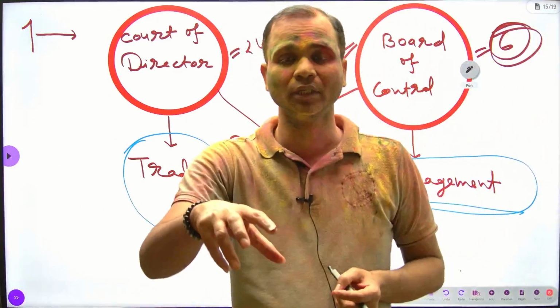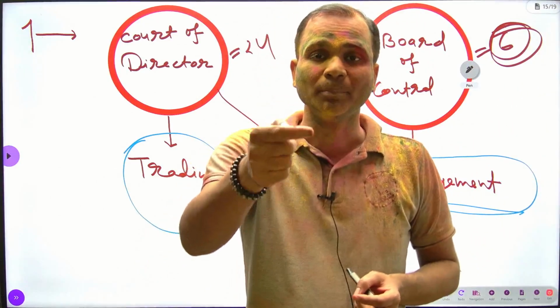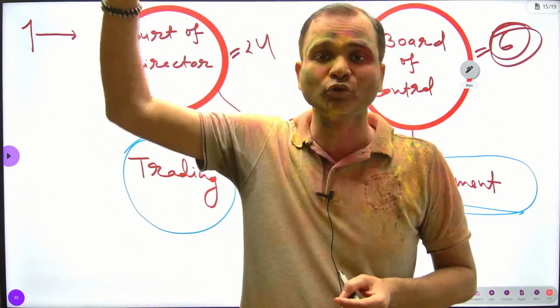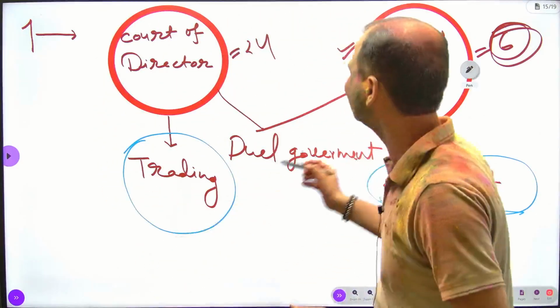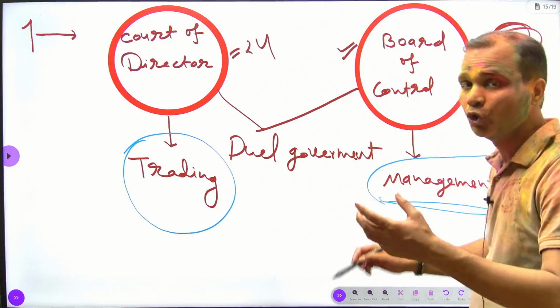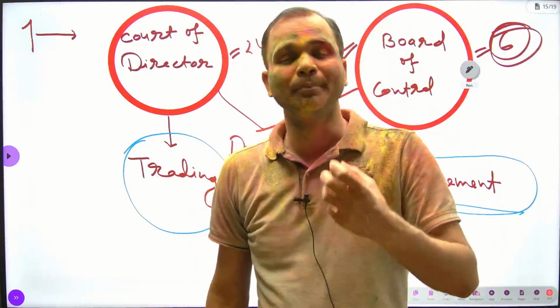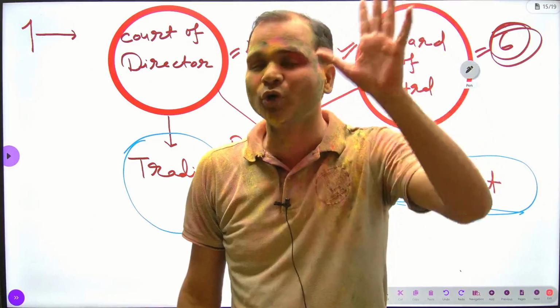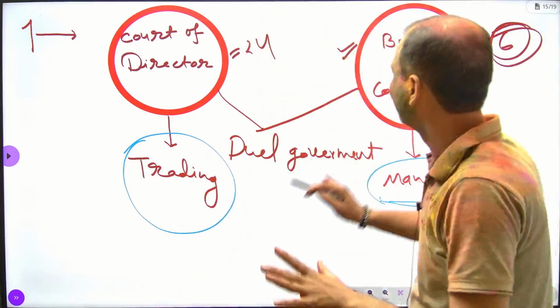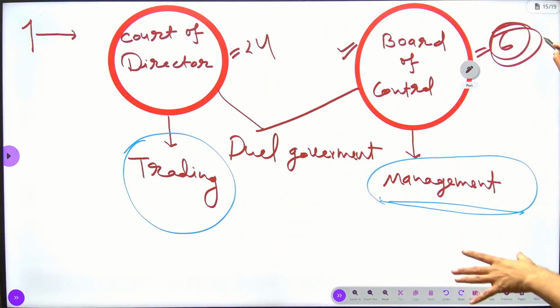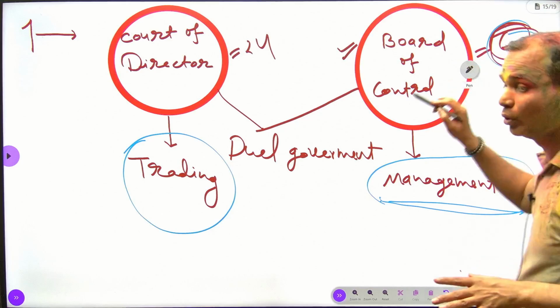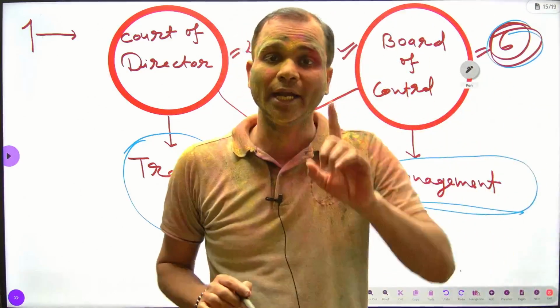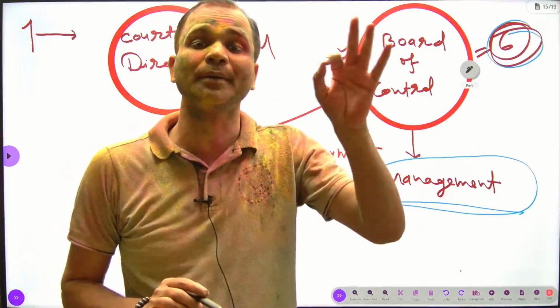Here we see that the Board of Control belonged to the British Crown. It means all the members of the Board of Control, who were going to control the management of the company, would be appointed by the Crown, not by the company. They were separate people. The number of members of the Board of Control was 6 and they belonged to the Crown. It means they were appointed by the Crown.